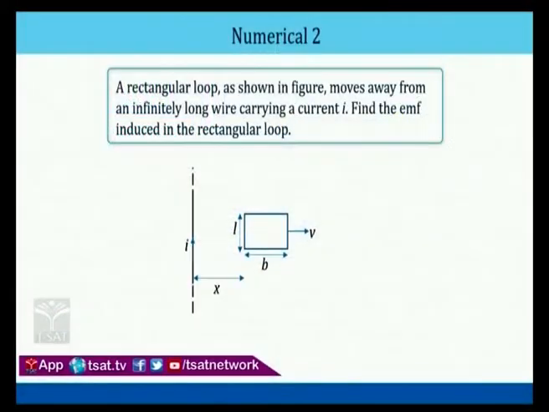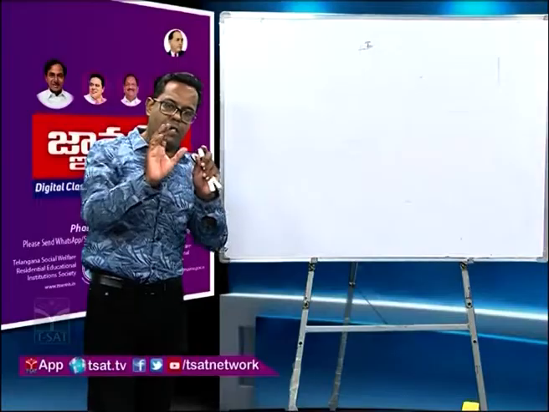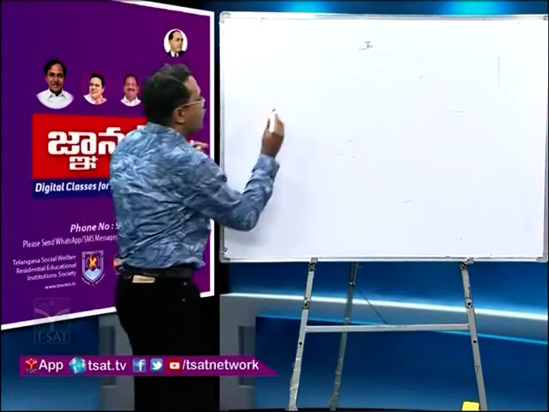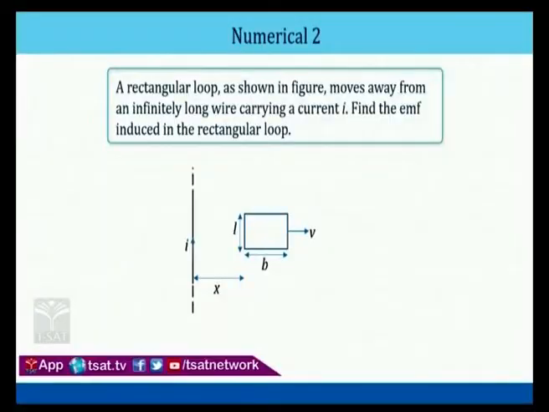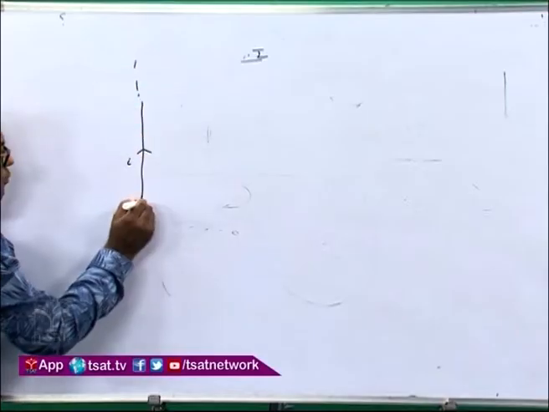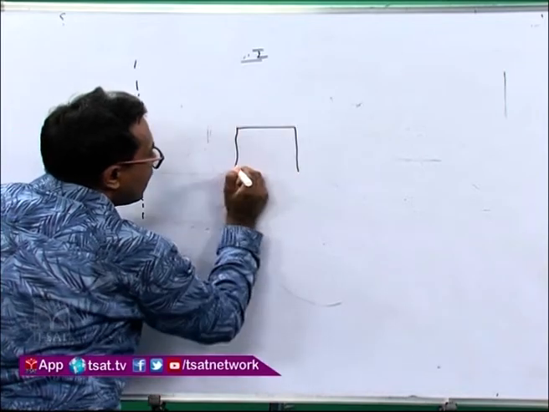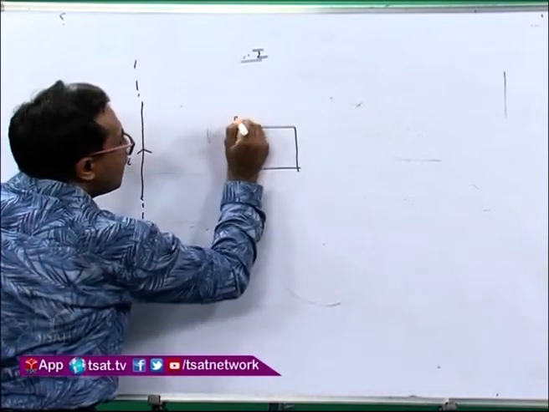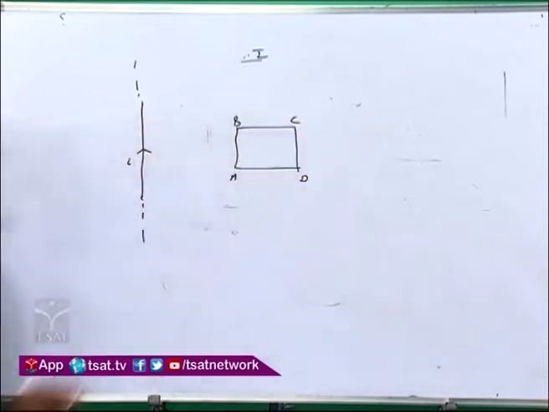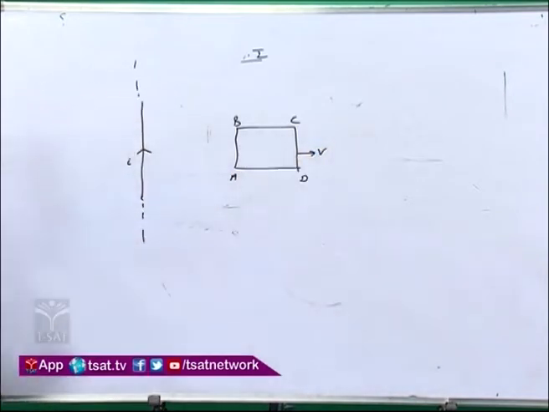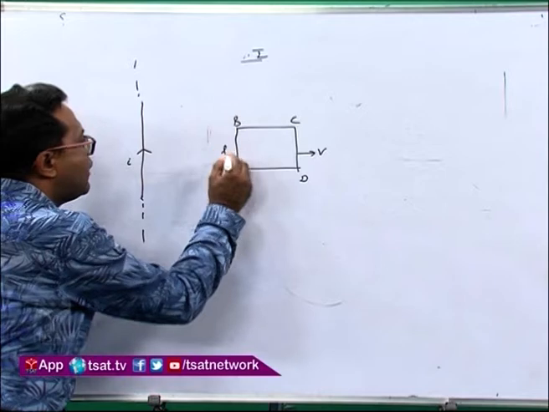See, these are very typical questions. They won't ask you a direct question. First of all, try to understand that this is in the xy plane only. The current is flowing along the y direction in the infinite current carrying wire. We have a loop over here; I will name it ABCD. Now it is moving with a constant velocity V as given. The length is given as L and the width is given as B.